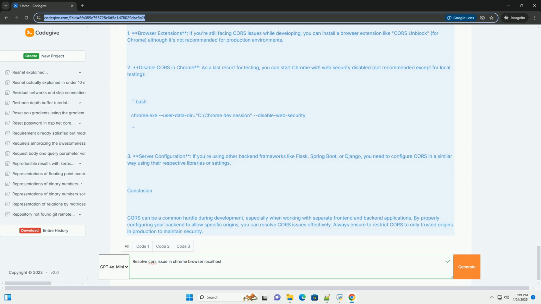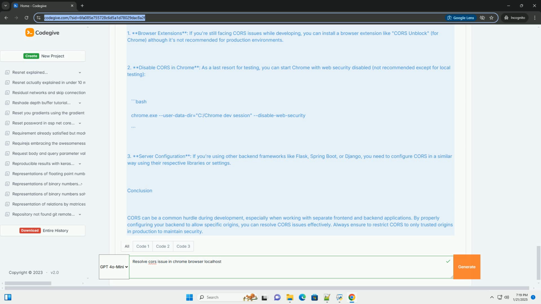1. Run your Express server. Ensure your backend is running on http://localhost:5000. 2. Run your React app. Start your React app on http://localhost:3000. 3. Open Chrome, navigate to http://localhost:3000 and check the console for any CORS issues. If everything is set up correctly, you should see the data fetched from the Express server without any CORS errors.